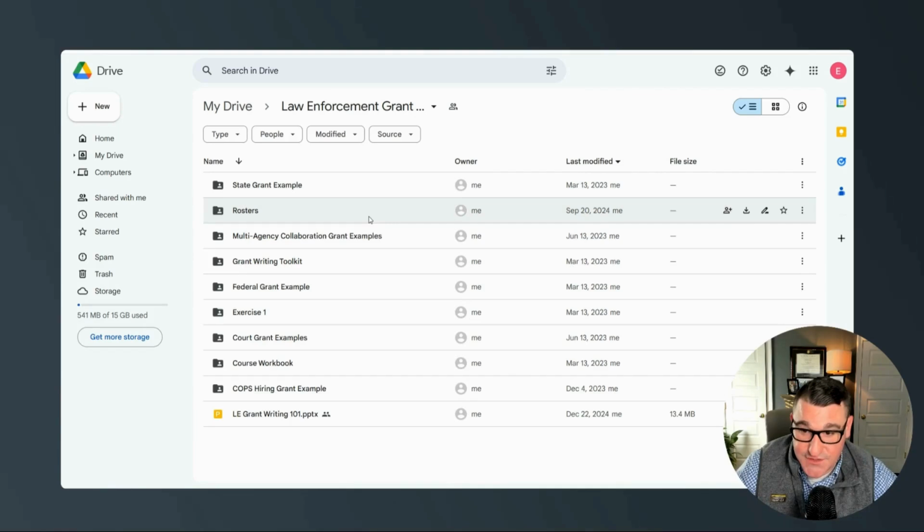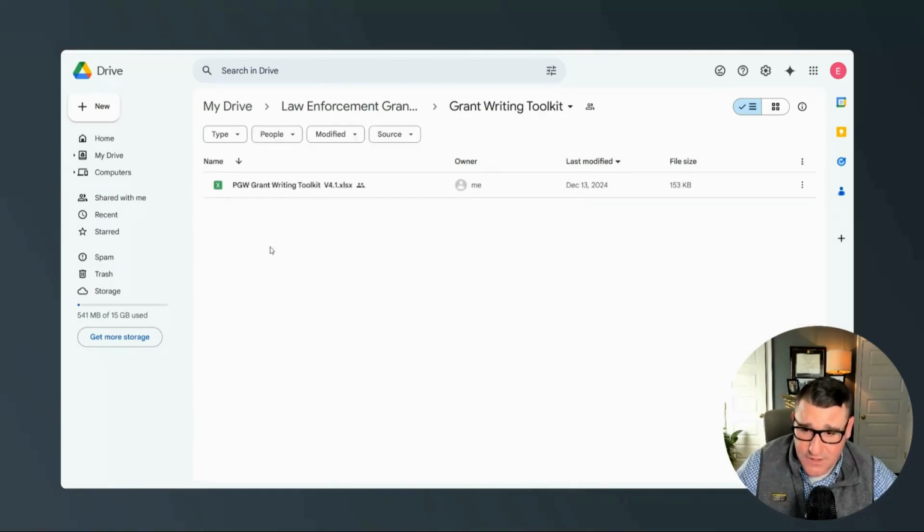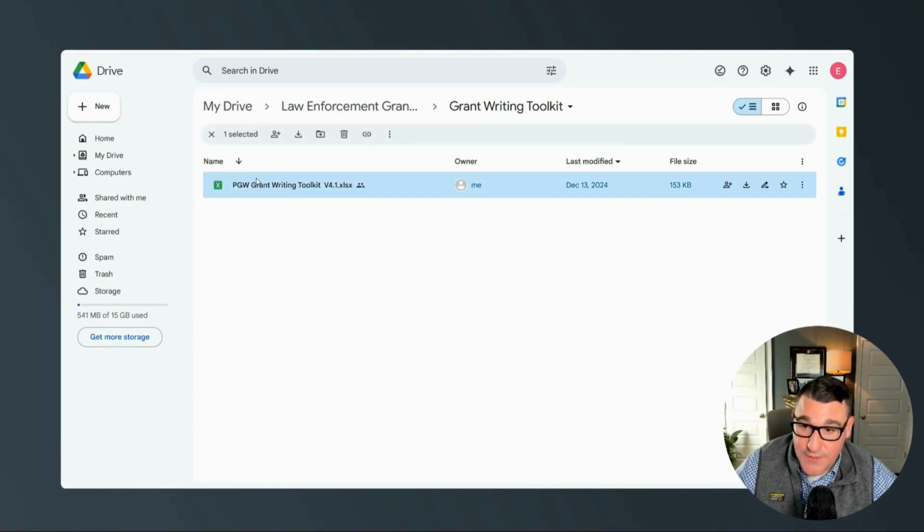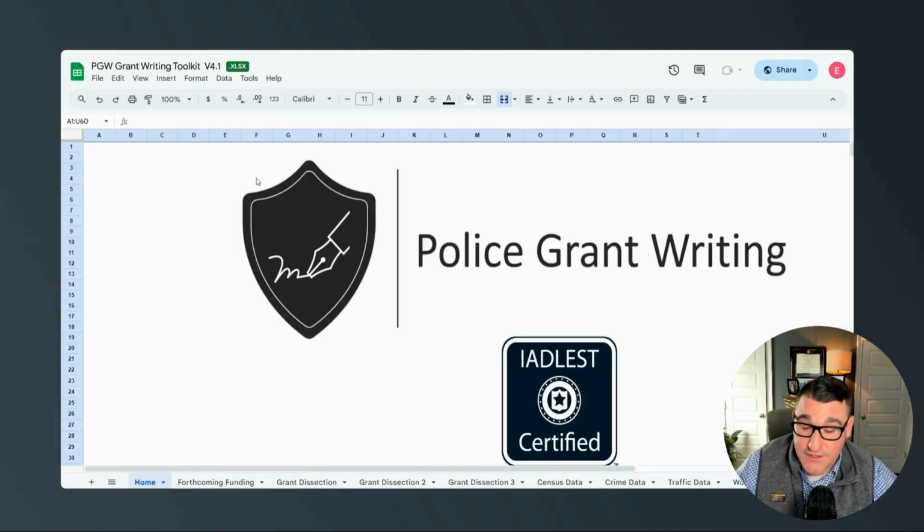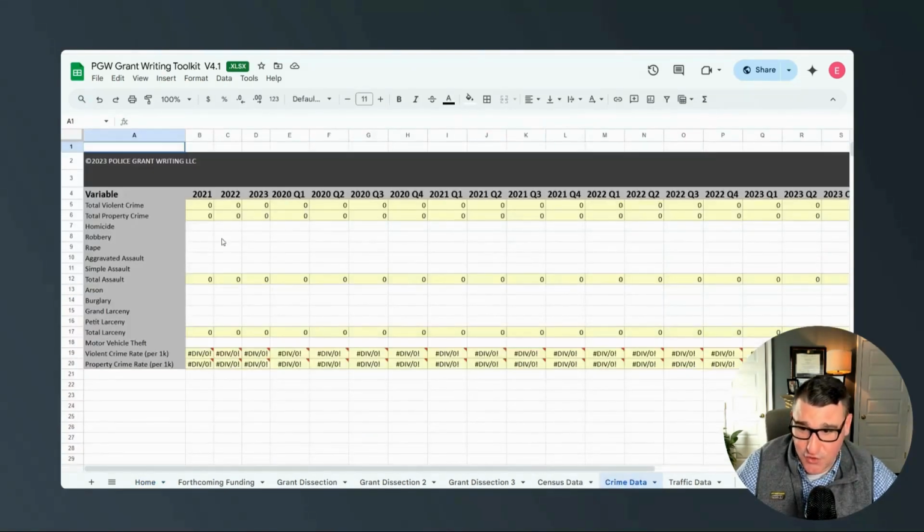The first is the Grant Writing Toolkit. So I've got a folder here called the Grant Writing Toolkit. The next video is going to go over this toolkit in depth. But if I were to open this up, first of all, it's going to open up in Google Sheets, and some of the formatting that I've used in Excel is not going to work. So that's one reason why you want to download it. But another is if we start working in the course and you start, let's say, entering crime data, you're going to enter crime data for your file as well as for everybody's file. So again, you do not want to do that.